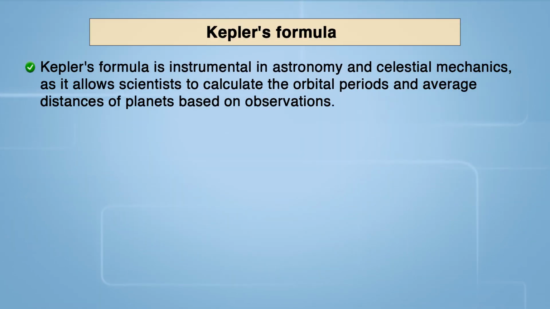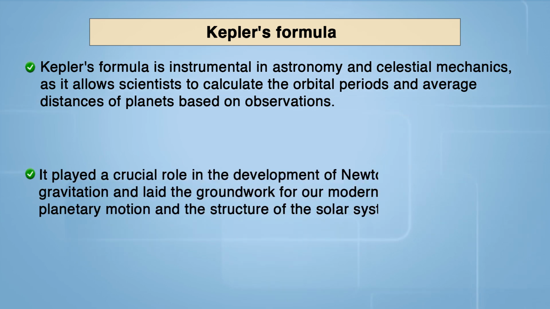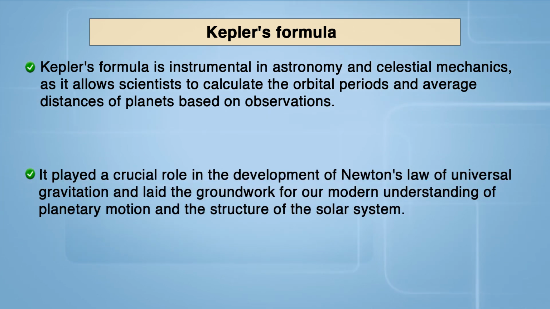Next, we talk about Kepler's laws, which are instrumental in astronomy as they allow scientists to calculate the orbital period and average distance of a planet based on observation. They played a crucial role in the development of Newton's law of universal gravitation and laid the groundwork for our modern understanding of planetary motion. The structure of the solar system.